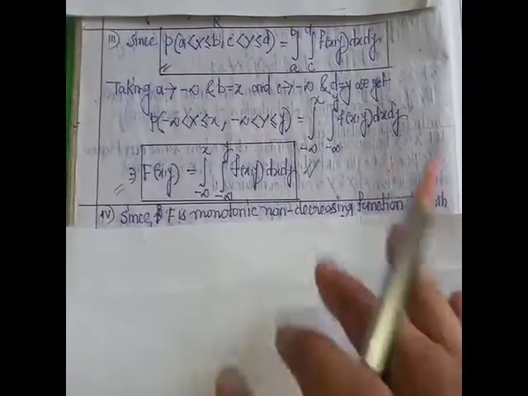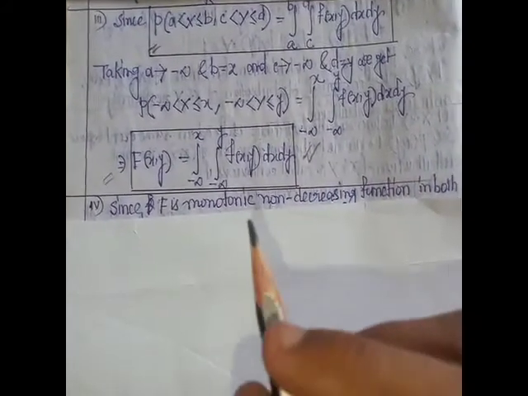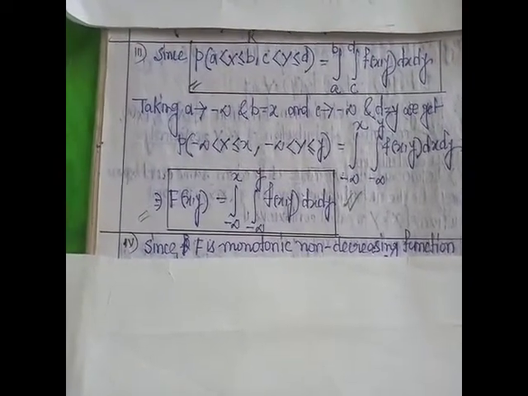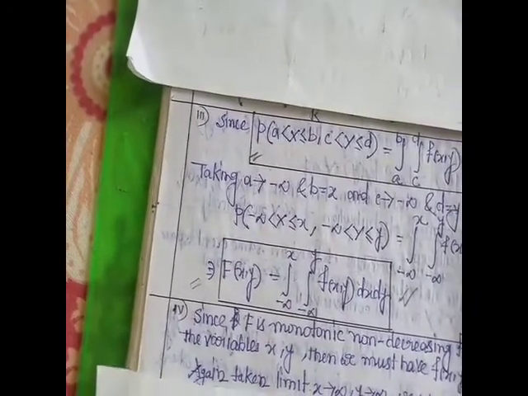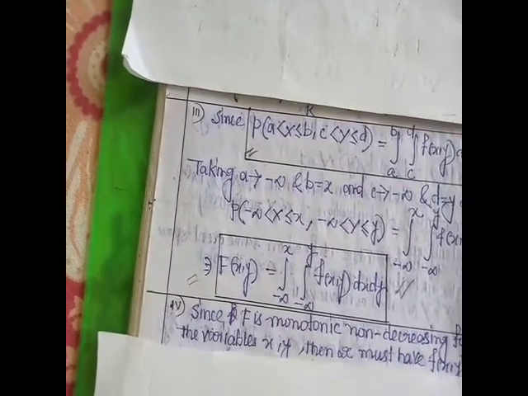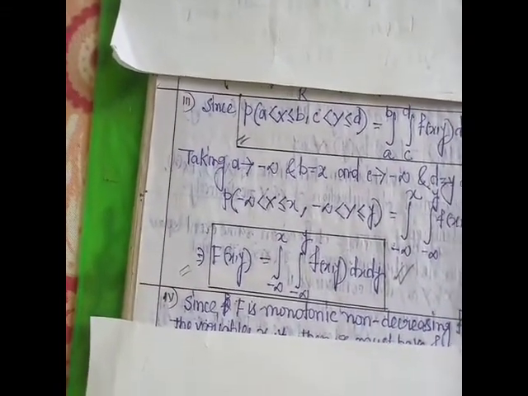Fourth property: for a one dimensional distribution, we already know the necessary conditions for the pdf: f of x greater than or equal to 0 and integration minus infinity to infinity of f of x dx equals 1.